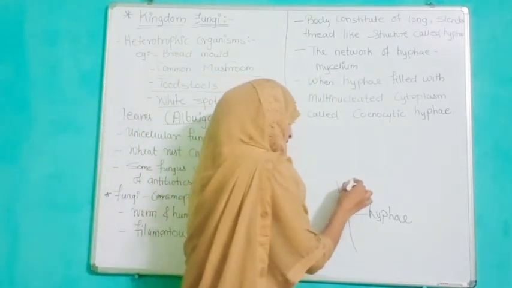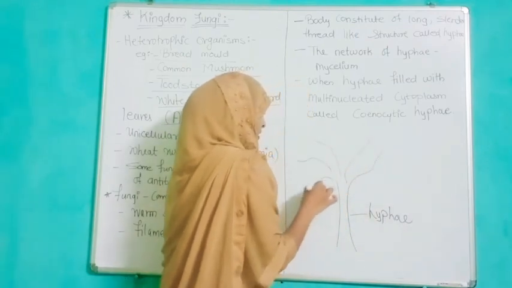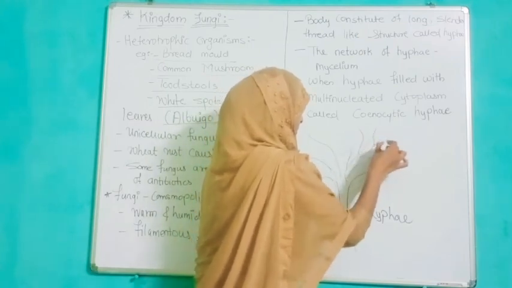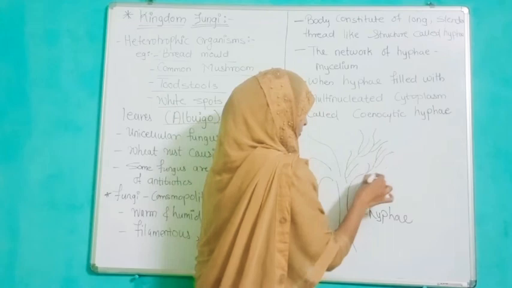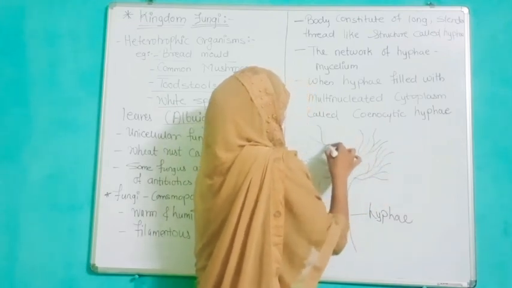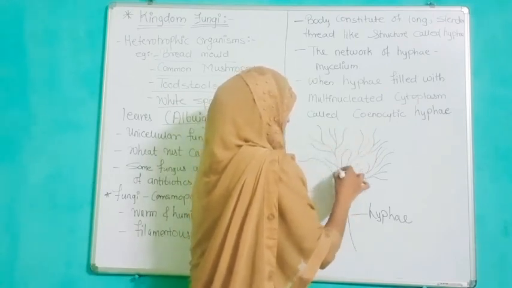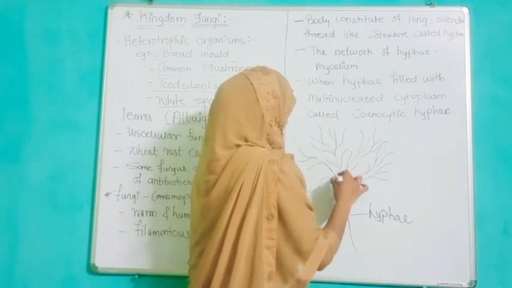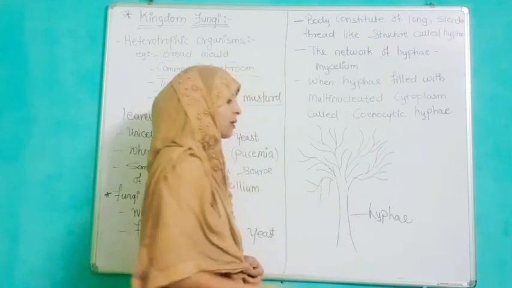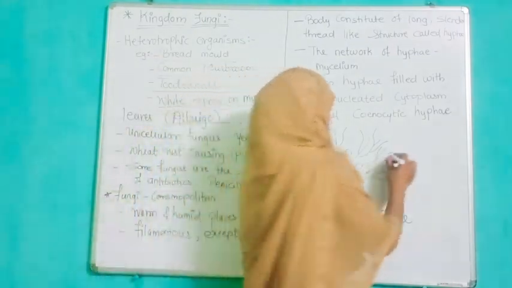Means when these hyphae form networks, then it is known as a mycelium.